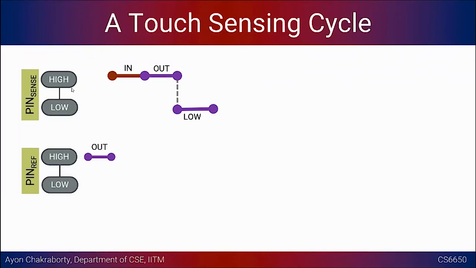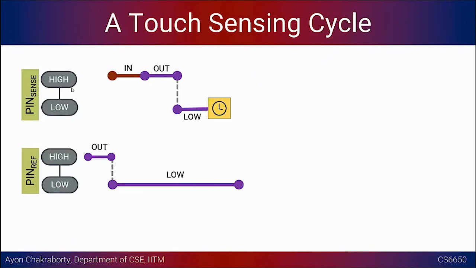So I flip its mode: I configure it as an input, and immediately after that, I configure it as an output and write low. It is configured as an output and I'm also writing digital 0, which means it should be connected to the ground, and all the charge that could have accumulated in that particular pin sense is going to go away.